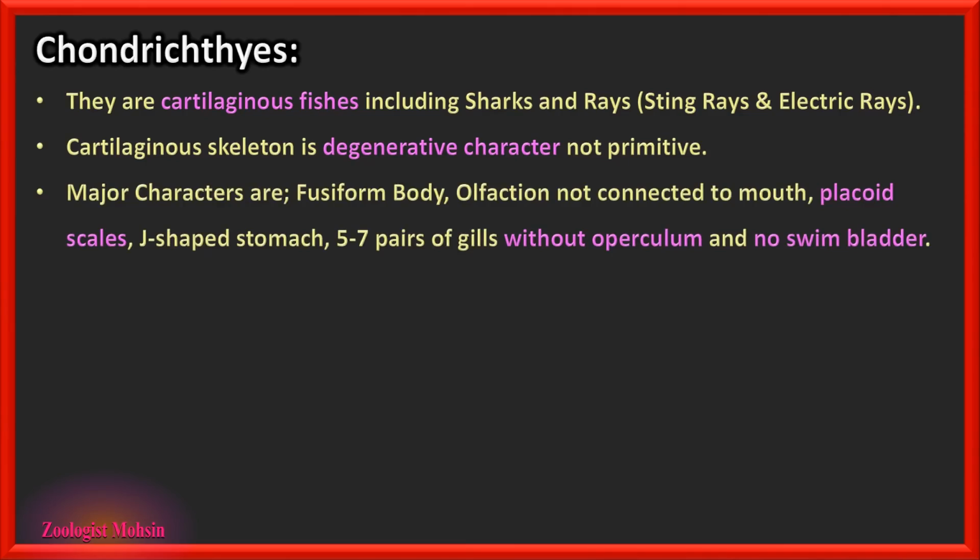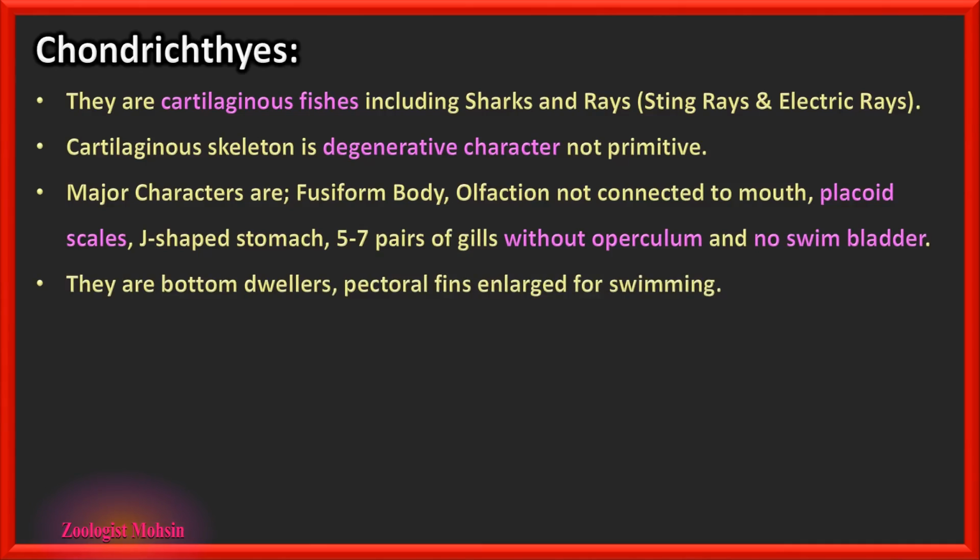Major characters of Chondrichthyes are fusiform body, olfactory organs not connected to the mouth, which are connected to the mouth in modern vertebrates. Placoid scales. Placoid scales MCQ has already been asked in the past papers about Chondrichthyes. J-shaped stomach. Stomach is present while it is absent in cyclostomes. 5 to 7 pairs of gills, and in the previous slide we have seen that there were 6 to 14 pairs. Without operculum, that is another unique feature here, that operculum is absent in Chondrichthyes, and no swim bladder as well for buoyancy.